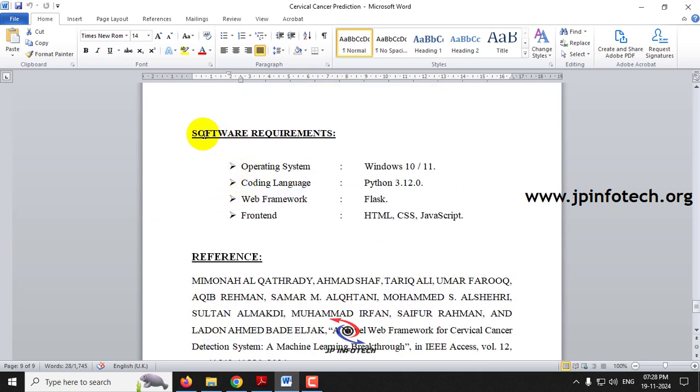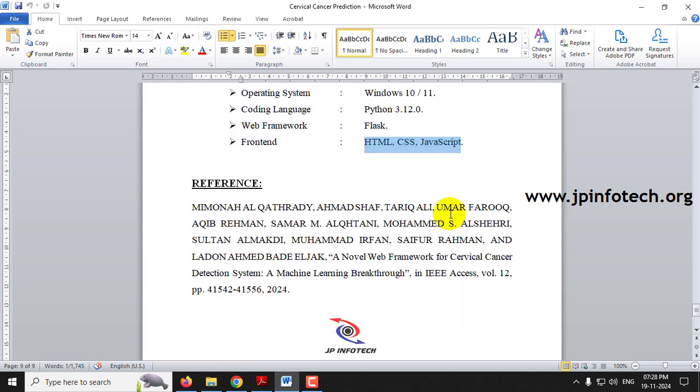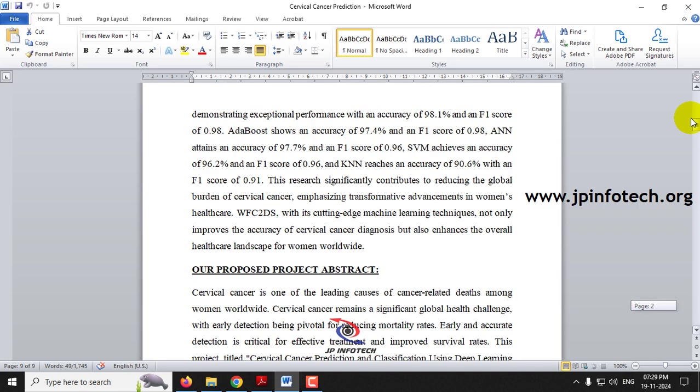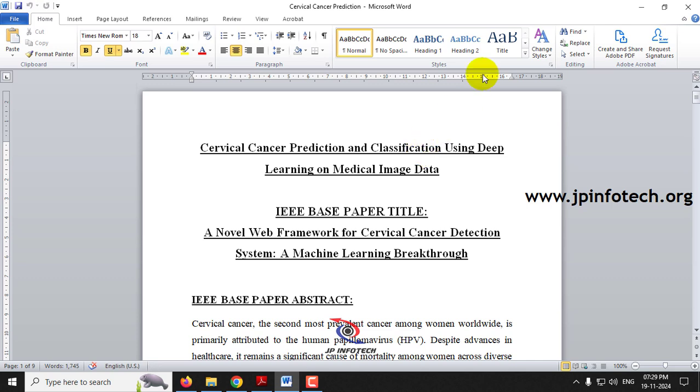And coming to the software requirements, this project can be executed in Windows 10 or 11, and the coding language used is Python 3.12.0. The web framework is Flask, and the front-end part contains HTML, CSS, and JavaScript. So this is the reference of the IEEE base paper. Now let us see the execution of the project.